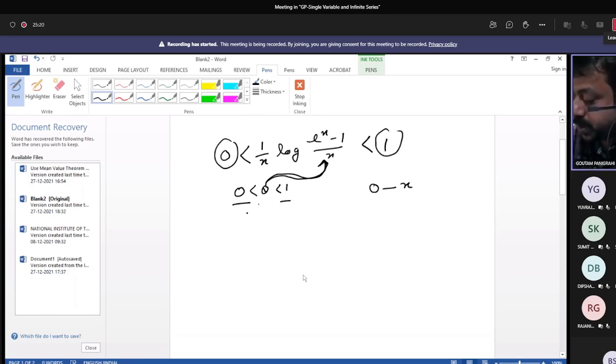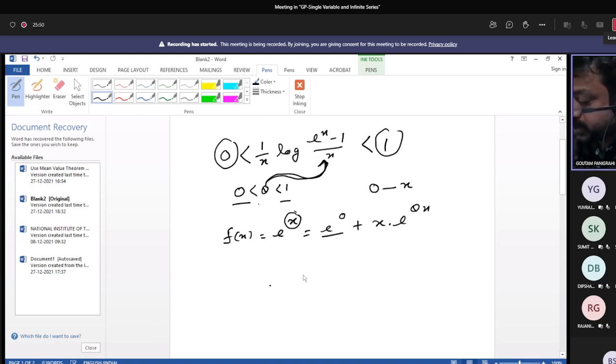Now for this particular problem, take f of x equals e to the power x. That can be written as f of b equals f of a plus h into f dash theta x, so e to the power 0 plus x into e to the power theta x.